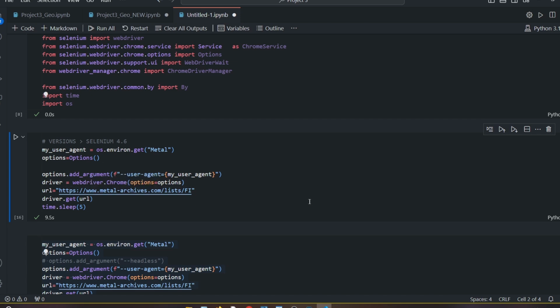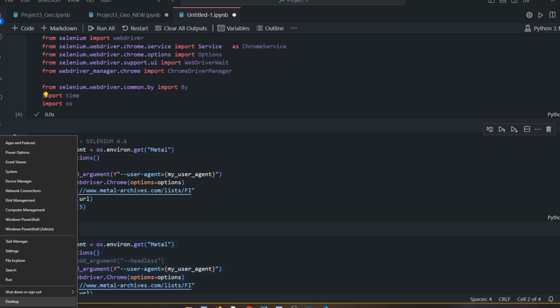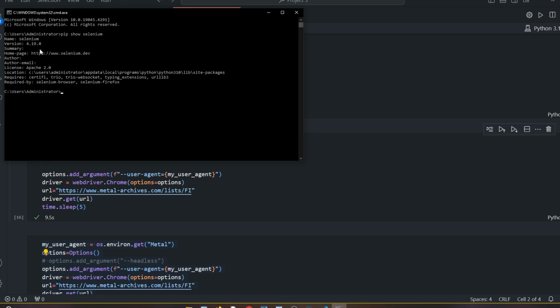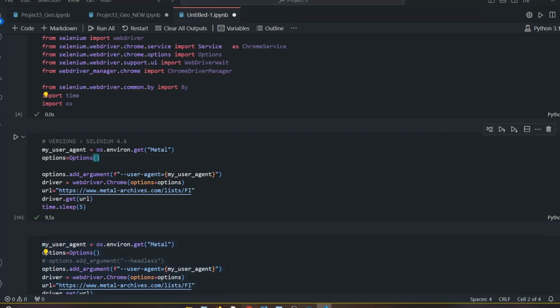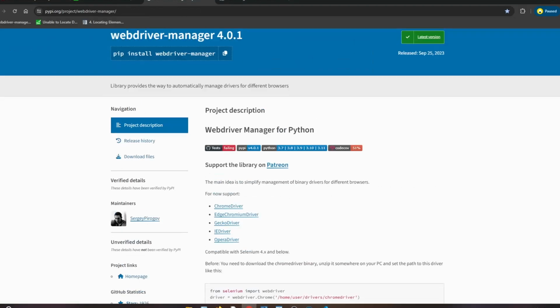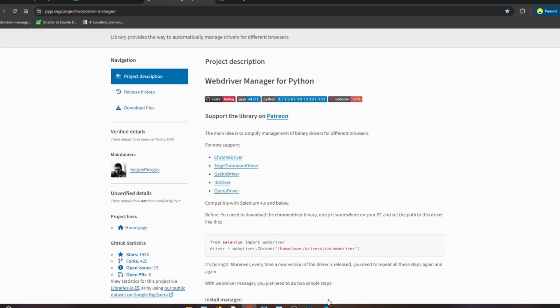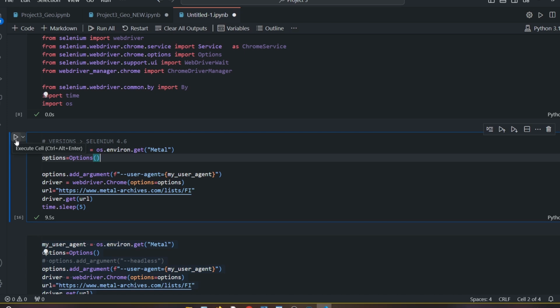Now, let me show you how it works with the new one. First of all, in case you want to understand which version you have, remember pip show selenium, and you get the number. In this case it is 4.19, so that's what we're using with the new one. Same thing for WebDriver Manager, pip show webdriver-manager, and I got the same version you find here, which is 4.0.1. So once again, you can copy and paste this version when you install it, okay? Now let's see the new command.